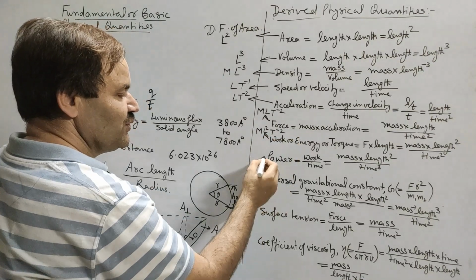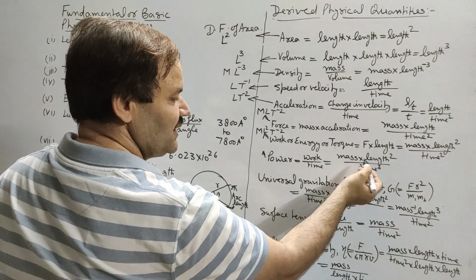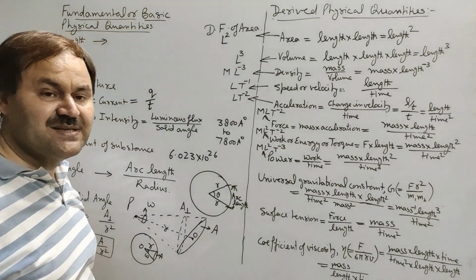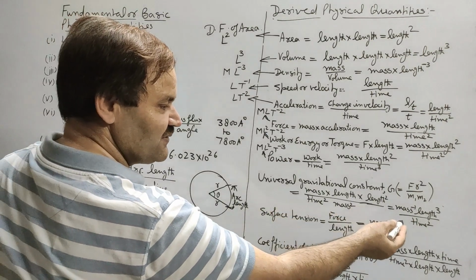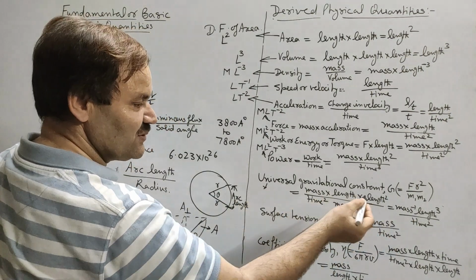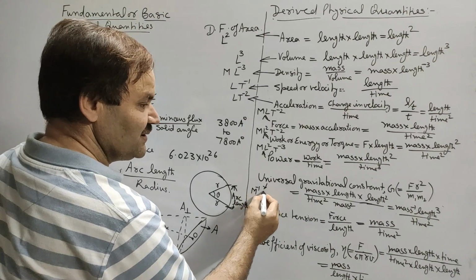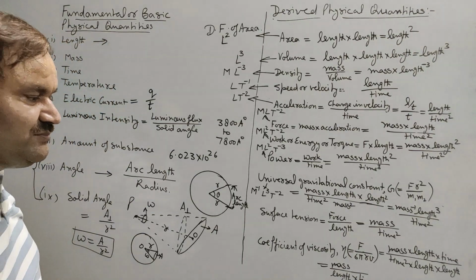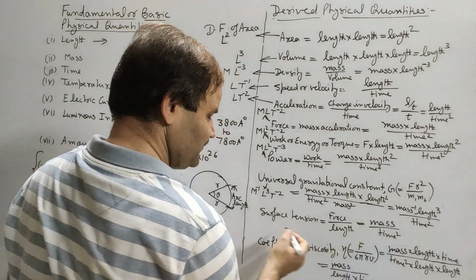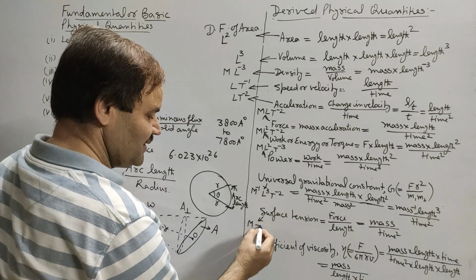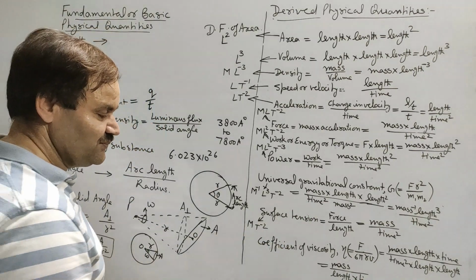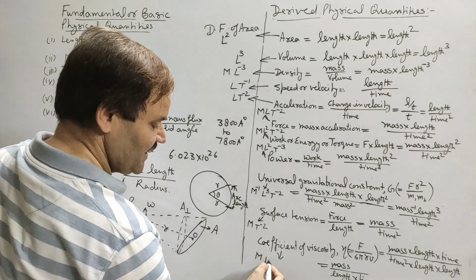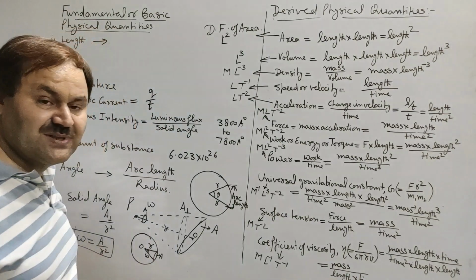Dimensional formula of work, ML2T minus 2, of power, ML2T minus 3. Of universal gravitational constant, dimensional formula M minus 1 L3 T minus 2. Dimensional formula of surface tension, MT minus 2. Of coefficient of viscosity, ML minus 1 T minus 1.